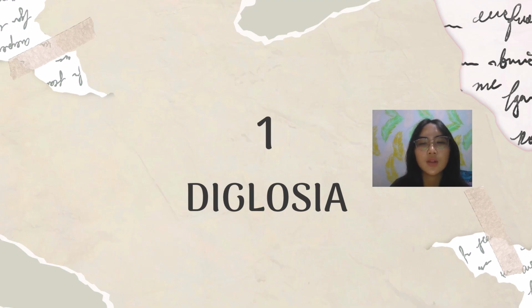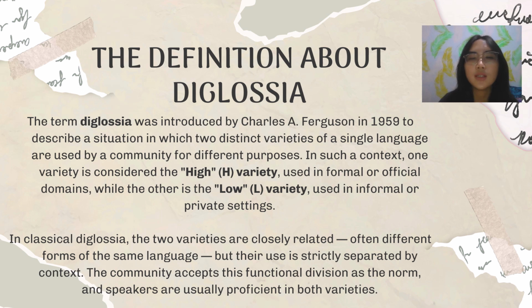The first is diglossia. What is diglossia? The term diglossia was introduced by Charles A. Ferguson in 1959 to describe a situation in which two distinct varieties of a single language are used by a community for different purposes. In such a context, one variety is considered the high H variety, used in formal or official domains, while the other is the low L variety, used in informal or private settings.